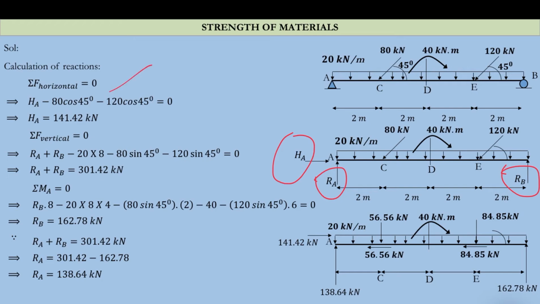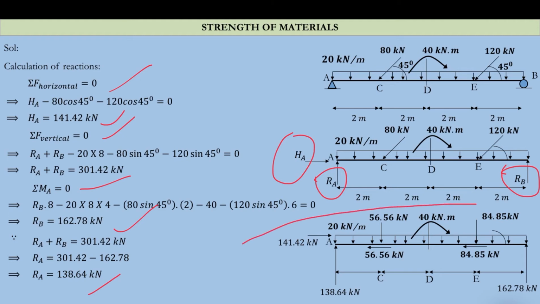By equating the summation of all horizontal forces to 0, we get HA as 141.42 kilonewton. By solving the equilibrium in the vertical direction and equating the summation of moments about point A as 0, you can take any point A or point B, summation MB should also be equal to 0. We get RB equal to 162.78 and RA equal to 138.64.